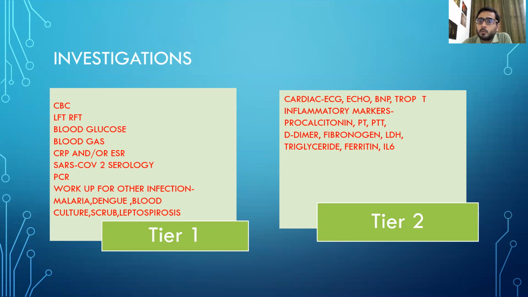I'll be telling when to get tier 1 and when to get tier 2 investigations done. Tier 2 includes cardiac: ECG, echo, BNP, troponin T levels; inflammatory markers like procalcitonin, prothrombin time, PTT, D-dimer levels, fibrinogen levels, LDH, triglycerides, ferritin, and interleukin 6 levels.